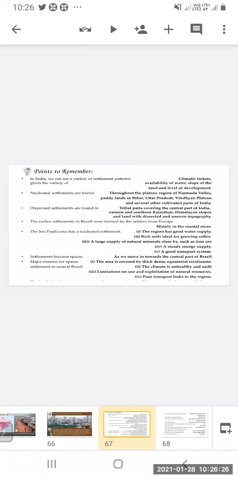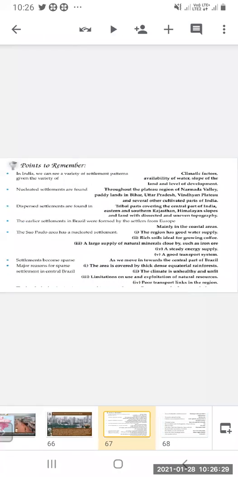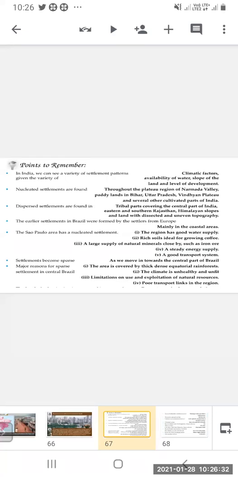Nucleated settlements are found throughout the plateau region of Narmada Valley, paddy lands in Bihar, Uttar Pradesh, Vindhya Plateau, and several other cultivated parts of India. So these are the parts in India which have nucleated settlements. Now, dispersed settlements are found in regions like the tribal part covering the central part of India, eastern and southern Rajasthan, Himalayan slopes, and the land with dissected and uneven topography.